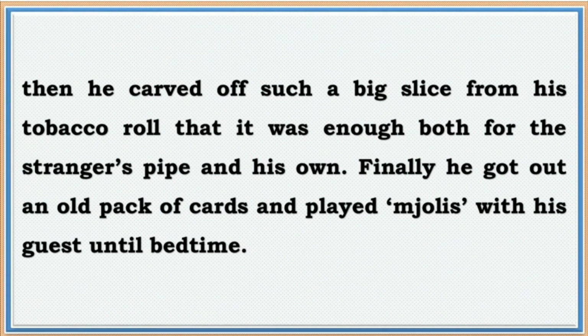Then he carved off such a big slice from the tobacco roll that it was enough both for the stranger's pipe and his own. So as the old man started serving night dinner for the vagabond, he carved off such a big slice from the tobacco. That means he cut a big piece from the tobacco roll and gave it to him, and while having dinner both started smoking together with their different pipes. So this owner of the house used to smoke tobacco a lot, and he was a very kind and hospitable person, and that's why he gave him food and shelter so that he could talk to him, because he was feeling alone in that house.